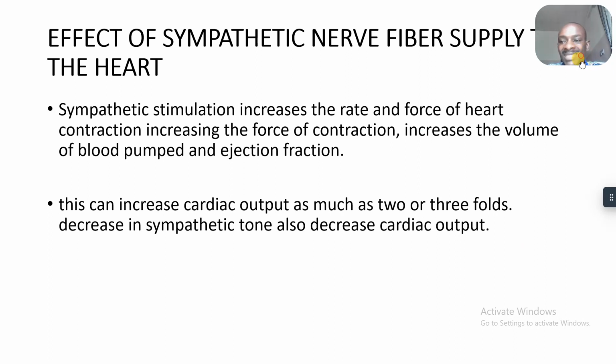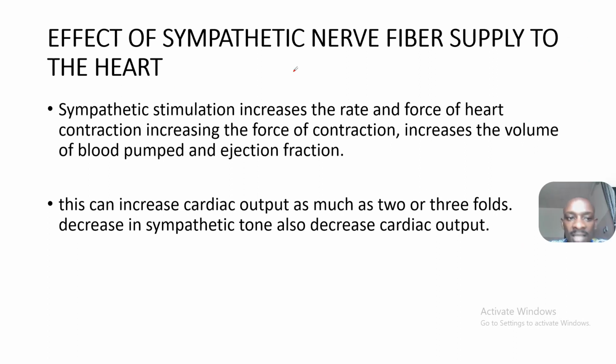Now, the sympathetic nervous system also has an effect on the cardiac output, that is, the effect of sympathetic nerve fiber supply to the heart. We get to see that sympathetic stimulation increases the rate and force of contraction of the heart, okay? It also increases the volume of blood pumped.